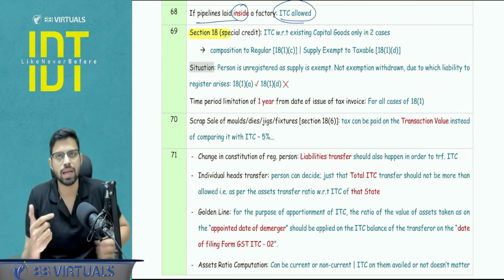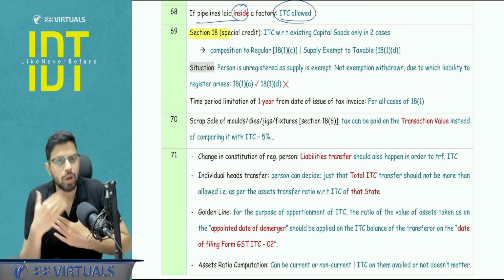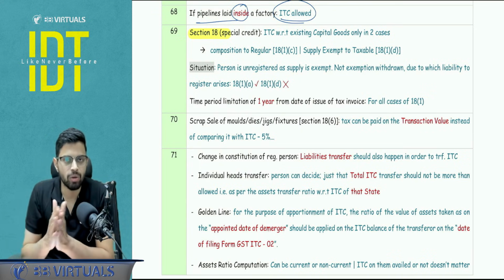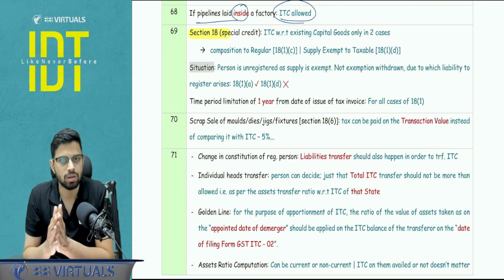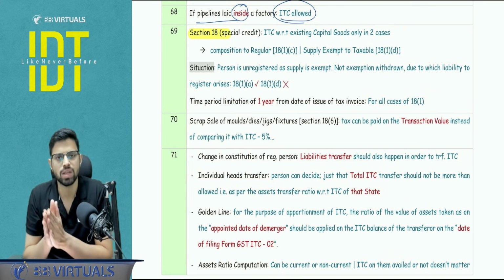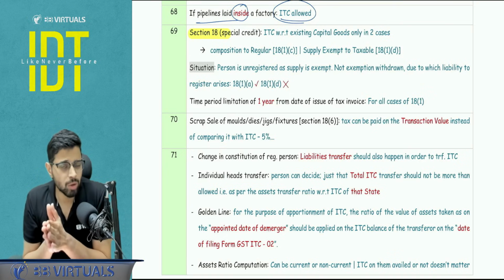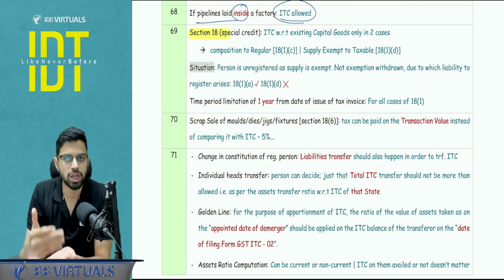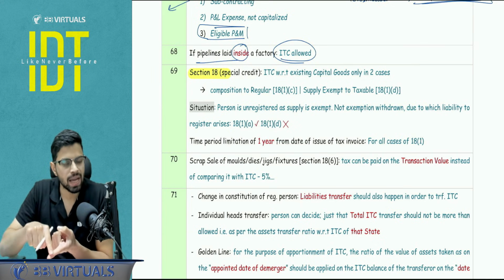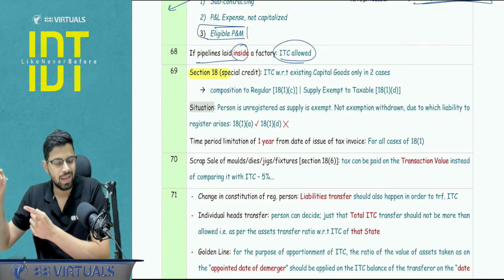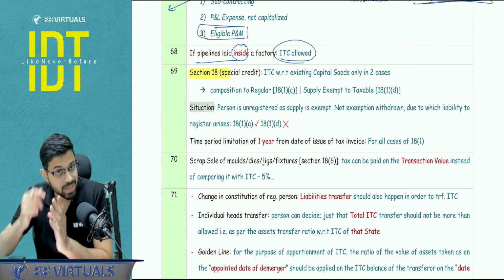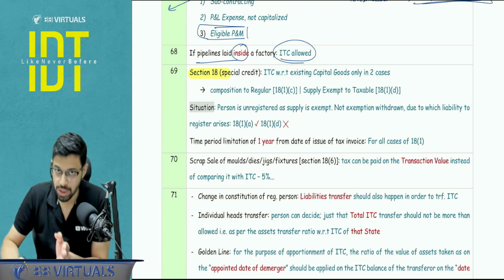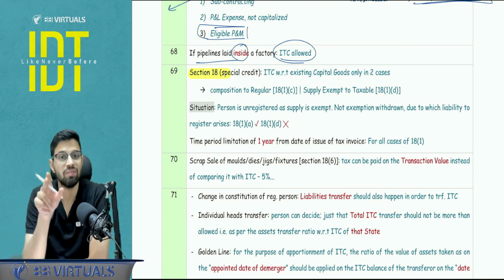So there was a question asked that my entire supply is exempt, due to which I have not taken registration. Tomorrow, let's say my turnover is crossing 40 lakh in case of goods or 20 lakh in case of services, whatever it may be. But now if the question states that, let's say the exemption notification is withdrawn. So in this case, would 18(1)(a) apply or 18(1)(d) apply? See, 18(1)(d), I told you I should already be a registered person. So here my liability to registration will arise and I will have to apply for registration within 30 days, and 18(1)(a) will apply.